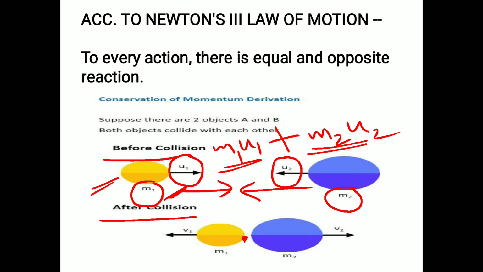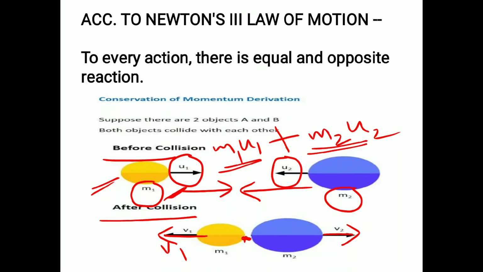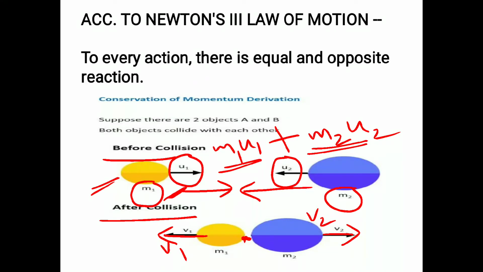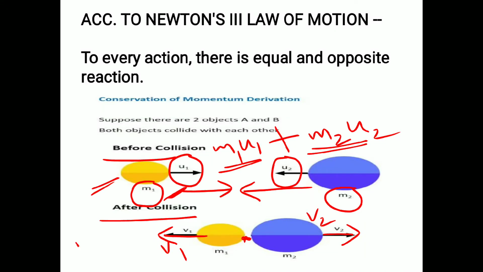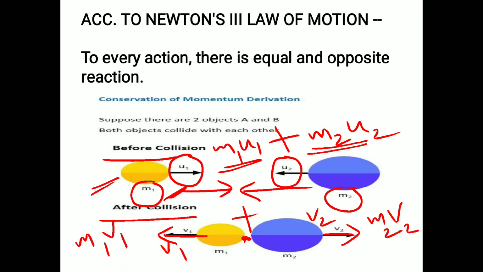Now if we calculate the sum of these two momenta, it will remain the same. After the collision, as usually happens, the objects start moving in opposite directions. Now their velocities will change. Its velocity is v1 and its velocity is v2. So after the collision, their momenta will be m1 v1 and m2 v2, and if we calculate their sum, it is m1 v1 plus m2 v2.